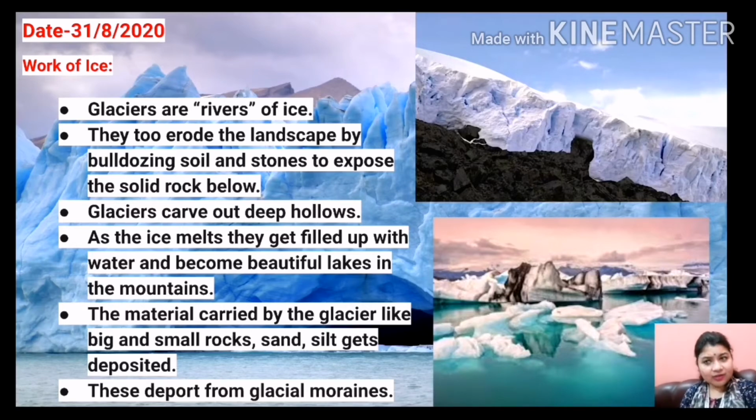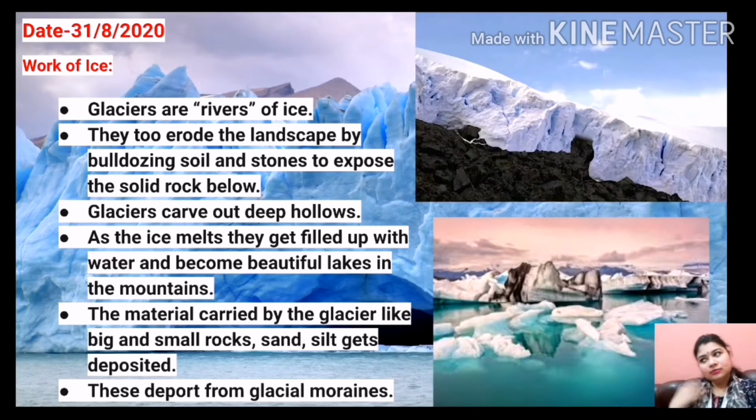Now the materials which are carried by this glacier, or the ice river, like big and small rocks, they also deposit in a certain place, and in that particular place where they deposit such big and small rocks, glacier moraines are formed.